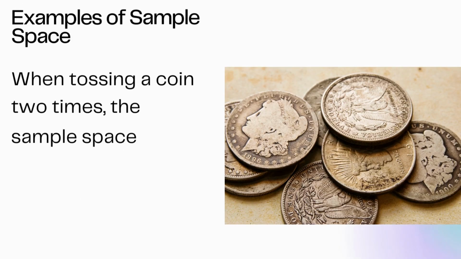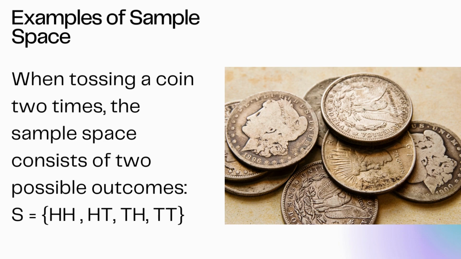Then the second example is tossing a coin two times. The first time we may get head, then the second time we may get head. In the second possibility we get head the first time and tail the second time. Or tail the first time and head the second time. And the last possibility is that we get tail both times. All these possibilities are listed in the set S as the sample space.